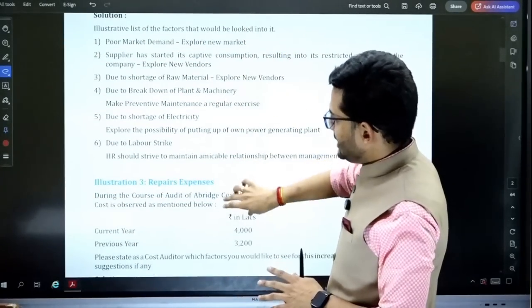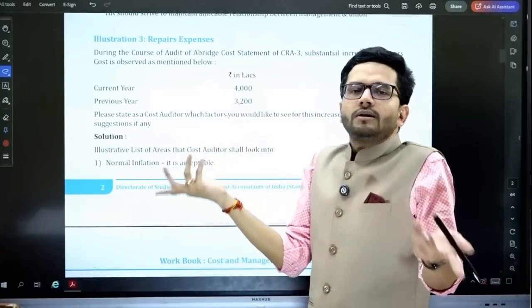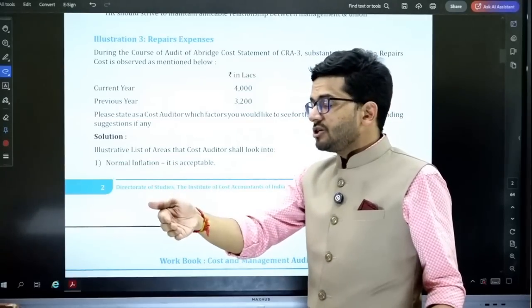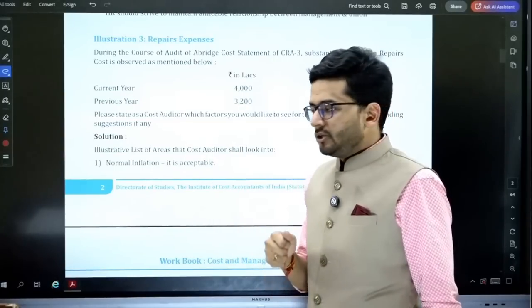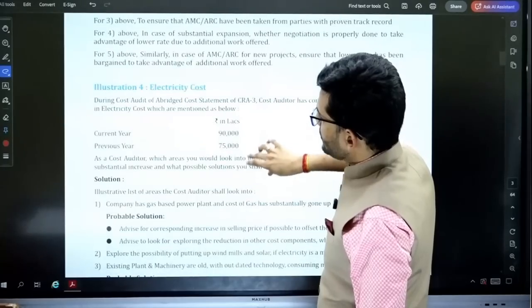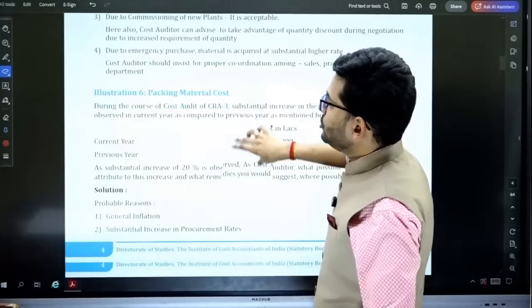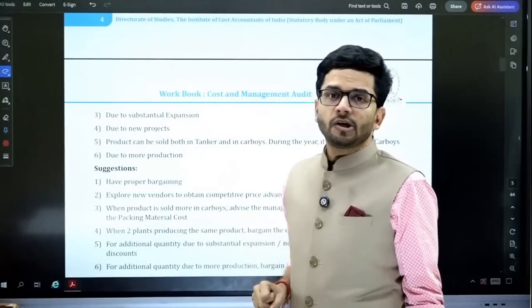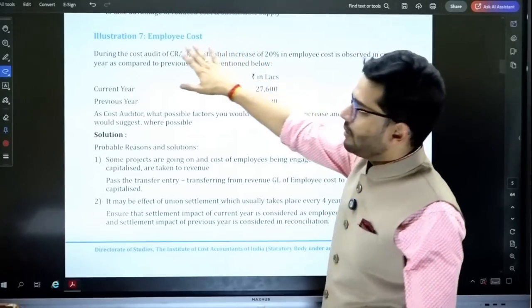So these are the repair expenses. There is an increase in repair expenses. What is the reason for it? Maybe new machinery has been installed, or maybe the existing machinery has been working overtime or beyond the hours which are expected of it, or whatever can be the reason. Okay. So for illustration number 1 to 7, just read these reasons, and if you have your own reason, if you have some reason which you think is relevant for this particular expense, you can put it out. That's absolutely up to you.